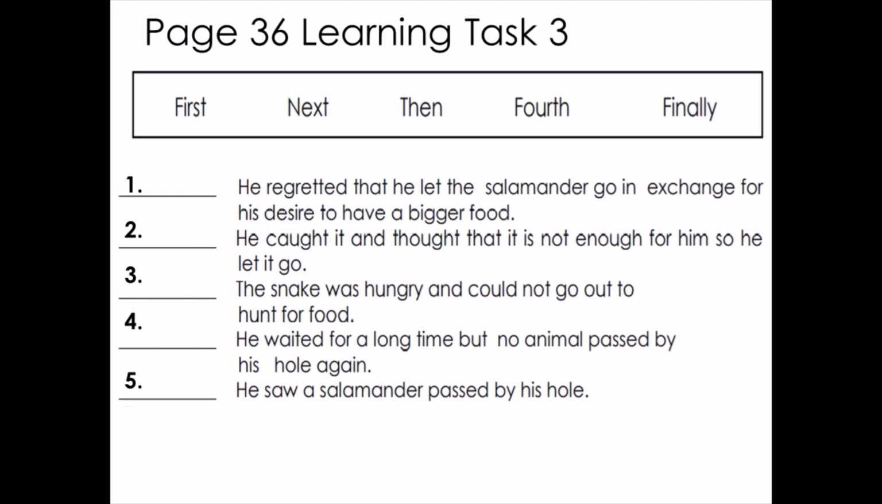Number 2, you can answer there whether it's next or then. There can be 2 answers, next or then. The number 3, it could be next or then again. And the number 4, that is the fourth thing that happened. And the number 5, it's the first thing that happened. Okay?